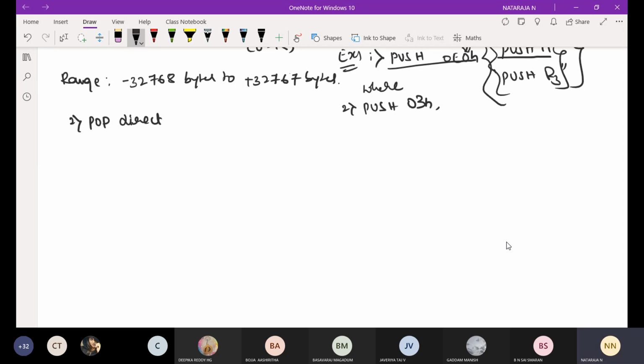Function: pop from the stack. Description: this copies the byte of data pointed to by the stack pointer to the location where the direct address is indicated, and decrements the stack pointer by 1.